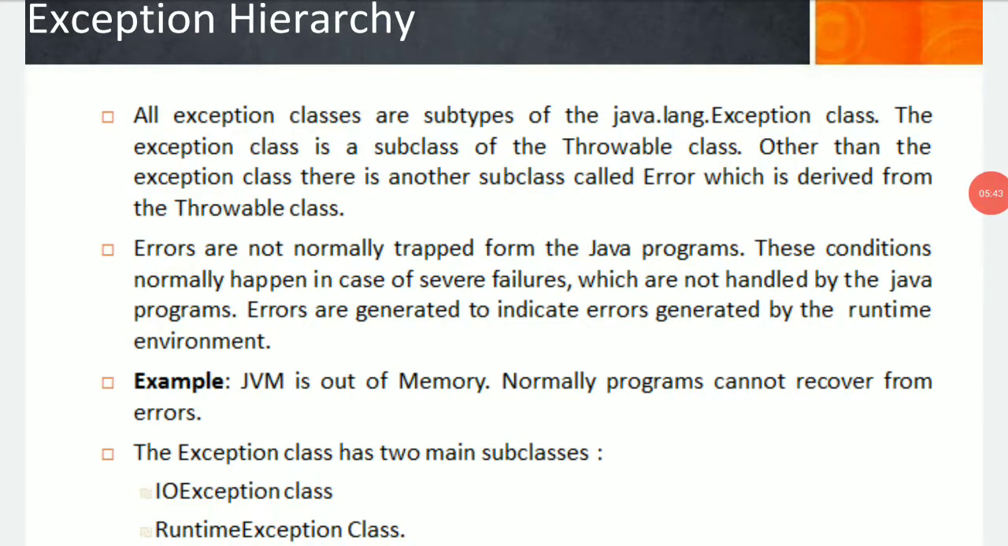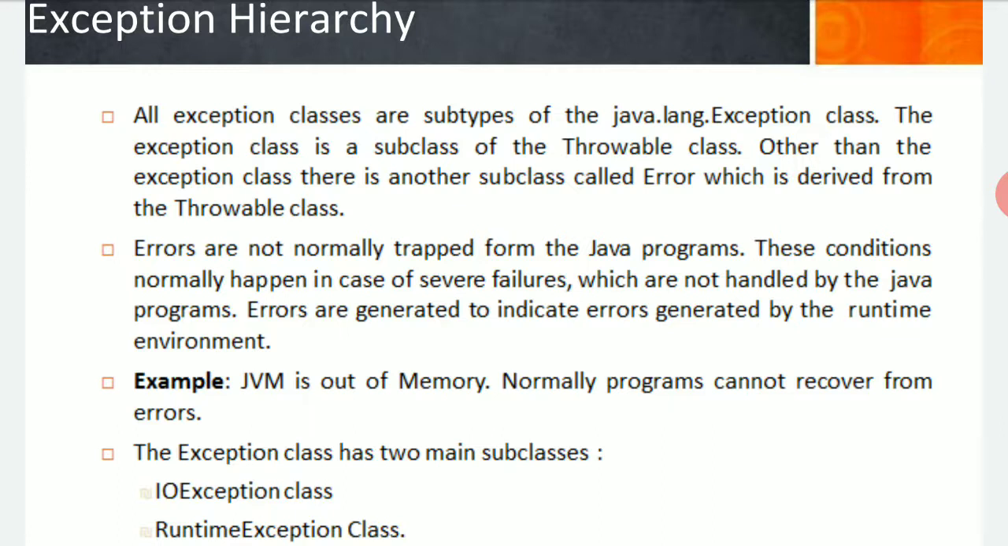Now, exception hierarchy. All exception classes are subtypes of the Java language Exception class. The Exception class is a subclass of the Throwable class. Other than the Exception class, there is another subclass called Error, which is derived from the Throwable class. Usually, throw is what you use if you're putting in an adjustment or overriding some set of code onto the code which has shown you an error previously; we can throw an exception there, and in that way we can handle the exceptions also.